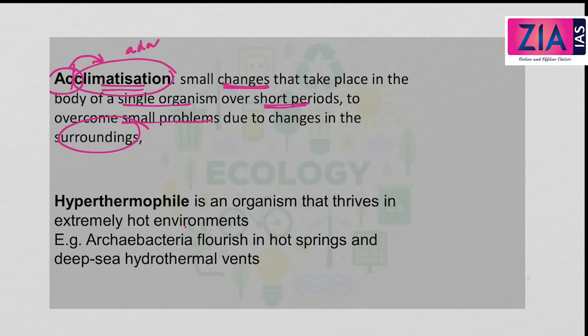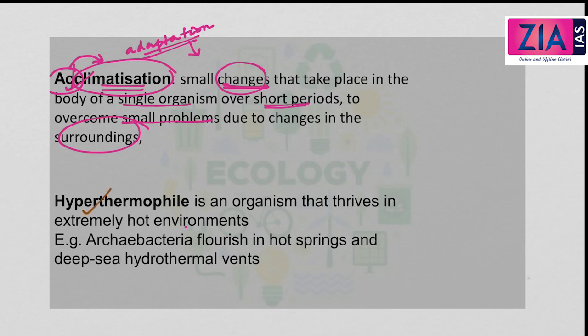Acclimatization is also a kind of adaptation. Here it refers to adaptation to a particular climate. So in order to adapt to a particular climate, small changes take place in the body of an organism for a short period, and this is to adapt with the climate. That is why it is called acclimatization. To adapt to the climatic conditions, small changes happen in the body of an organism.